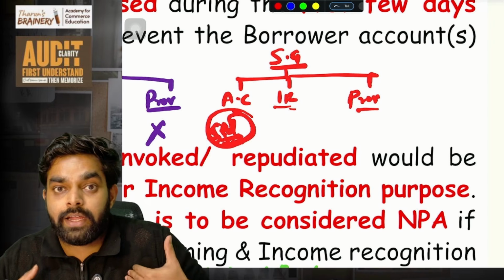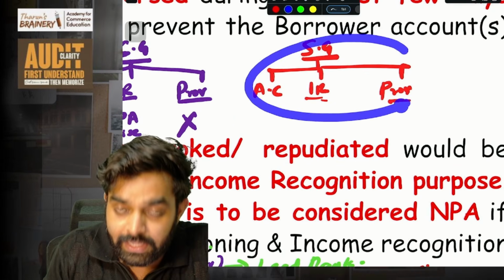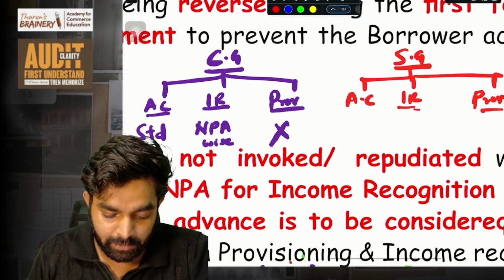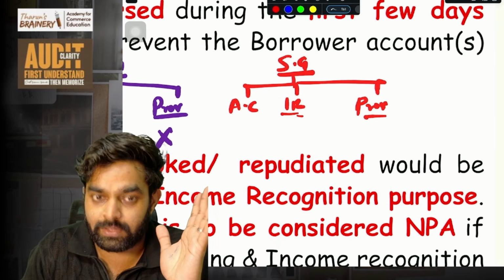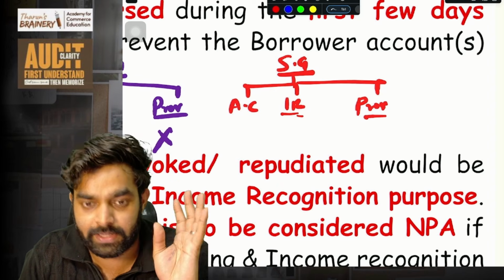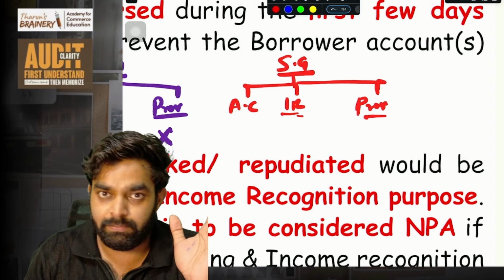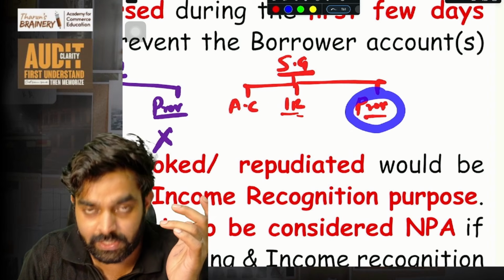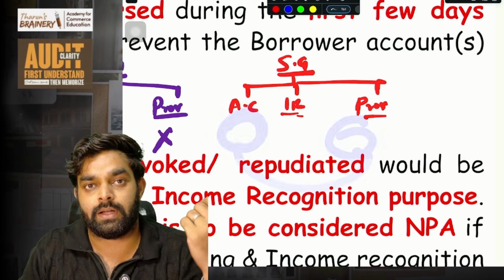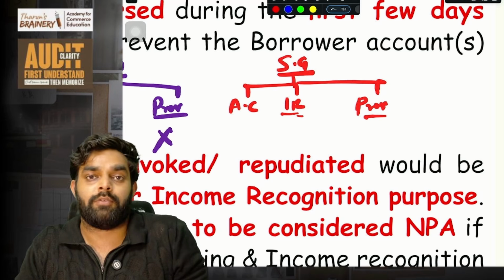Then state government guaranteed advances. If I have taken a loan from a bank and the state government has given the guarantee, this is just like a normal loan. No special treatment is there for state government. That is, if it becomes overdue for more than 90 days, asset classification will come: standard, substandard, doubtful, everything will come. And income recognition is just like normal. That is, if it becomes NPA, then income recognition is on receipt basis, and provisioning will also be required, depending on the asset classification. If it is substandard, then 15%, doubtful one, then 25%, D2, then 40%, all these things.